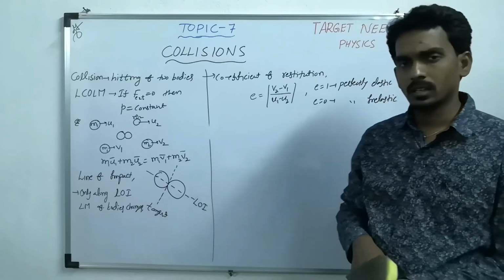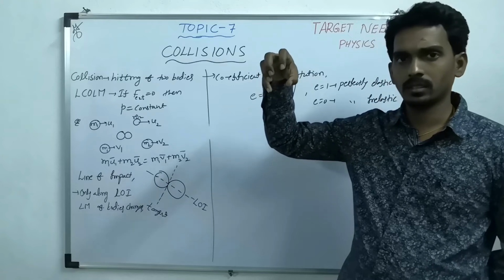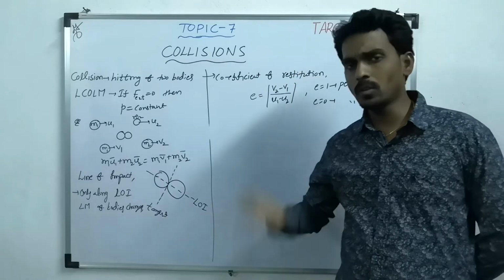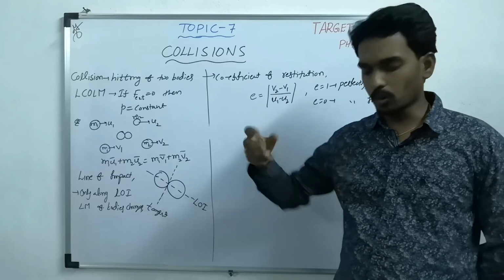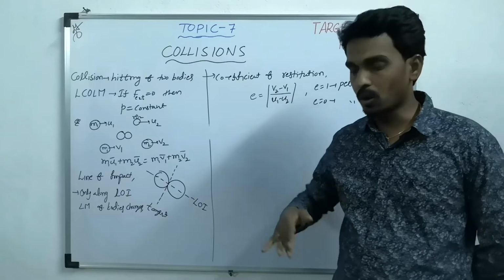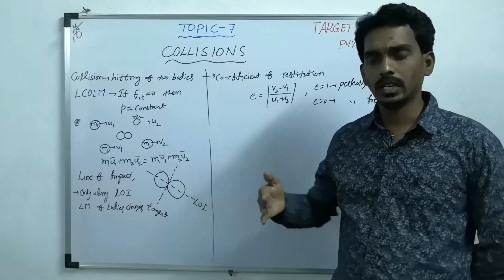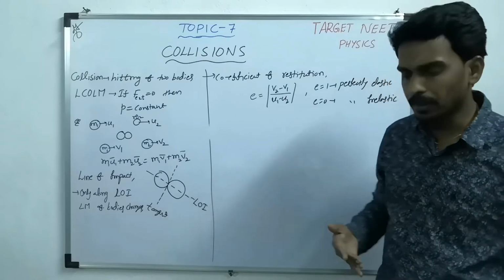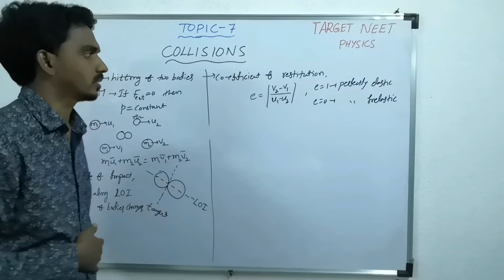Like you take a ball and throw it on a concrete surface. It will rebound with greater velocity. If you take the same ball and throw it on a sand surface, then the ball will not rebound to a greater height. Sometimes it may not rebound. It will dip into the sand. So depending upon the nature, the velocity after rebounding changes.